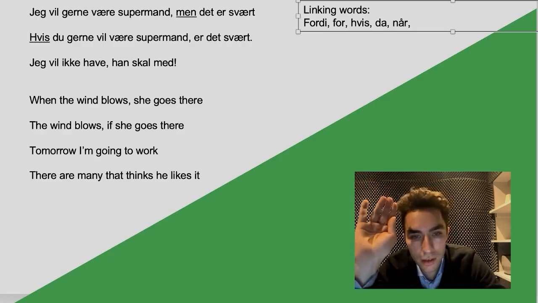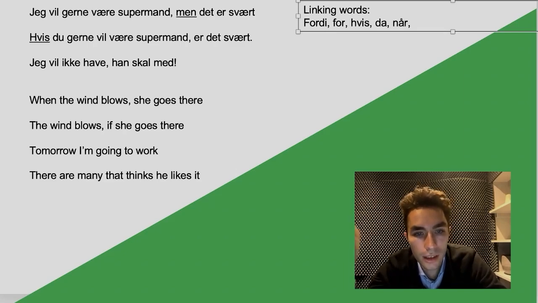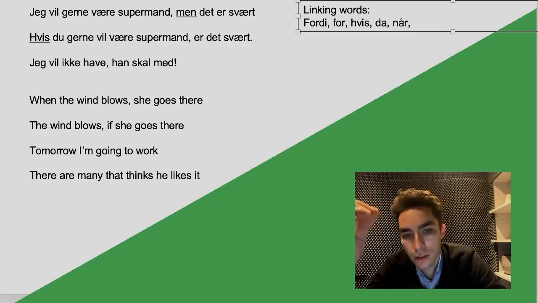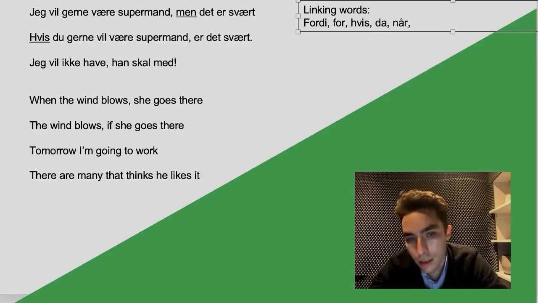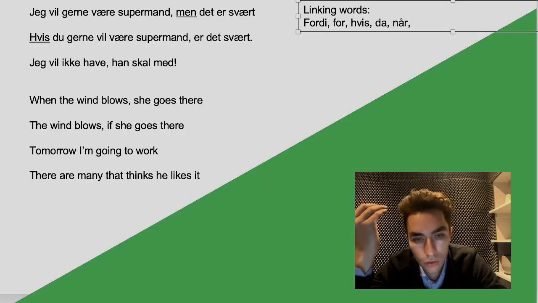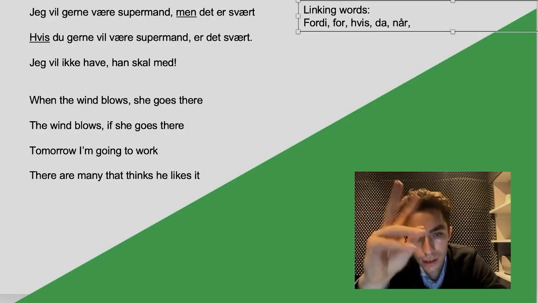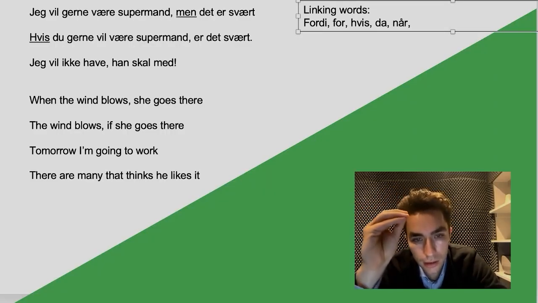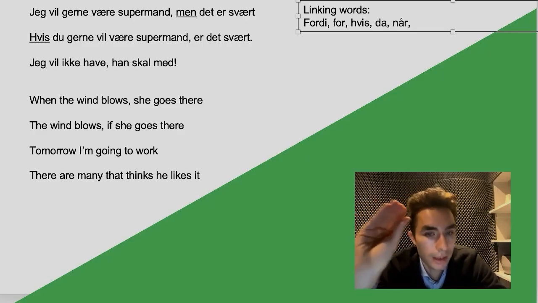It's actually a terrible word, because we can just say, jeg vil være Superman, men det er svært, and it still means I want to be Superman. So gerne is doing nothing, but it is clarifying a little bit that vil, in its dual meaning, is the second meaning. It is the I want to and not I will. But that's a little bit besides the point.